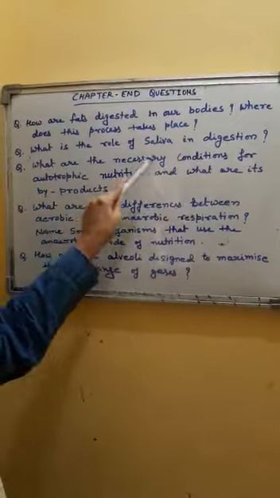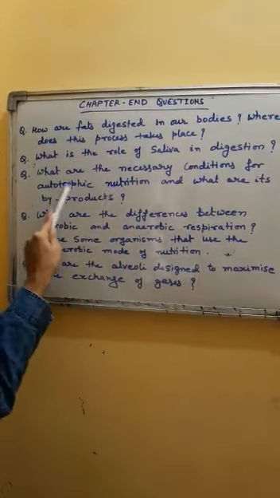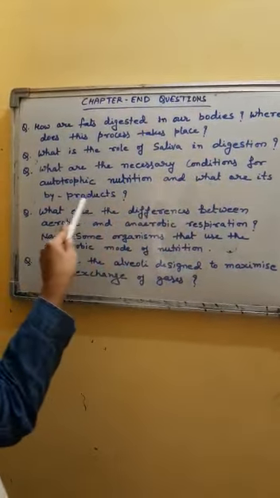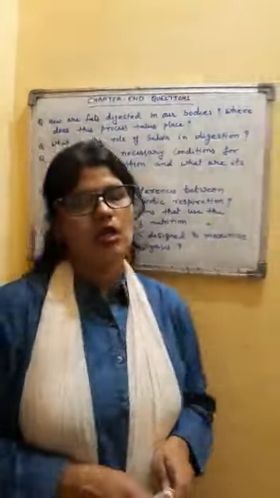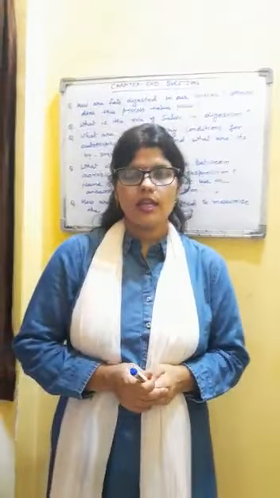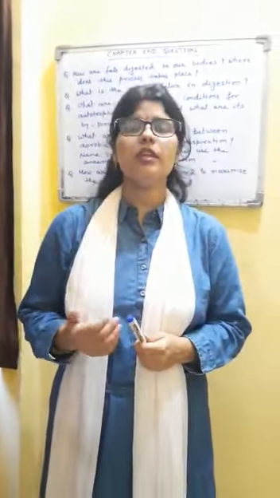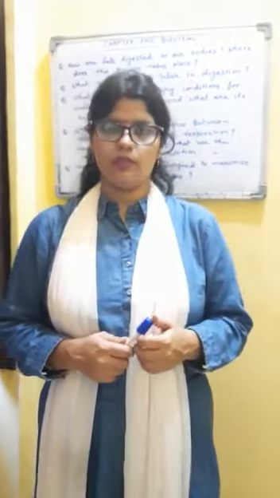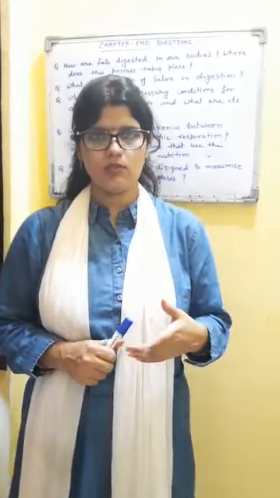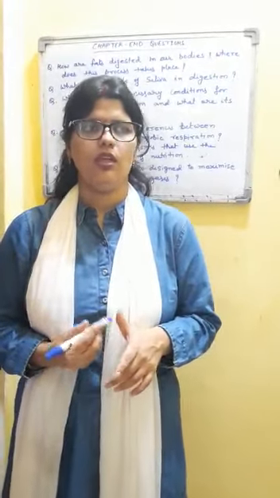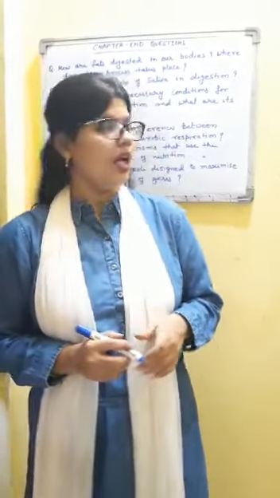What are the necessary conditions for autotrophic nutrition and what are its byproducts? Here you will write down the necessary conditions, meaning the requirements. What are the requirements of the autotrophic mode of nutrition? You will name them. You know that very well: CO2, water, sunlight and chlorophyll.